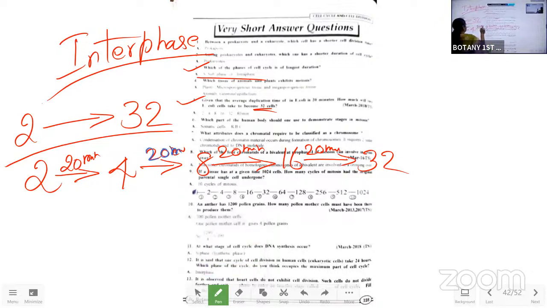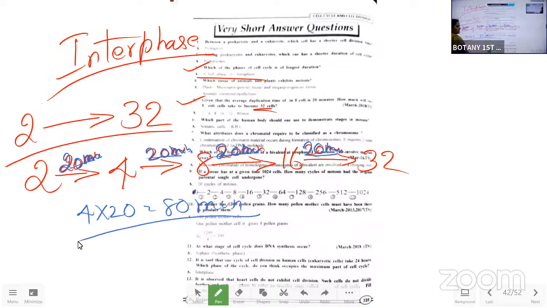You can see very clearly, I have given the time with another color: 20, 20, 20, 20. That means 4 times 20, that is 80 minutes. This is the answer.